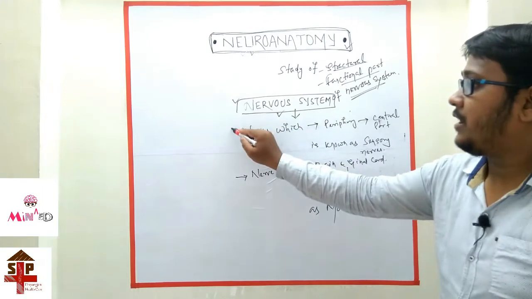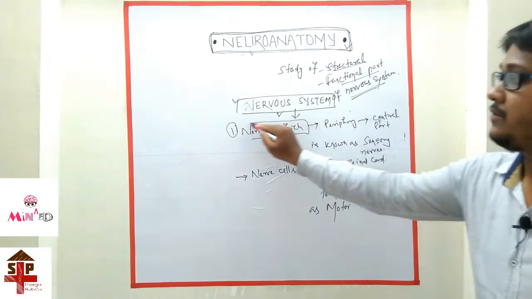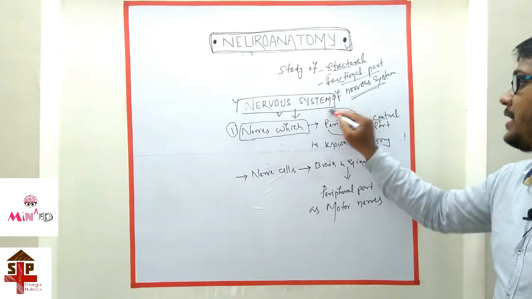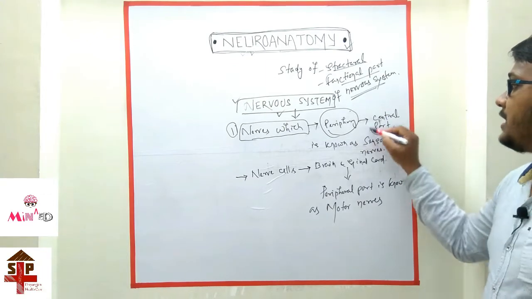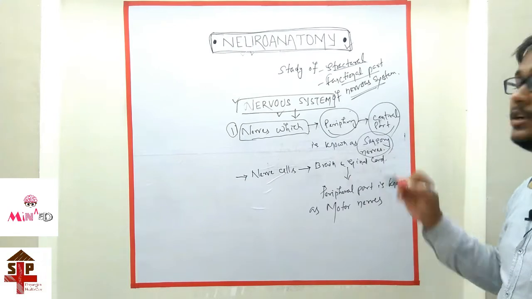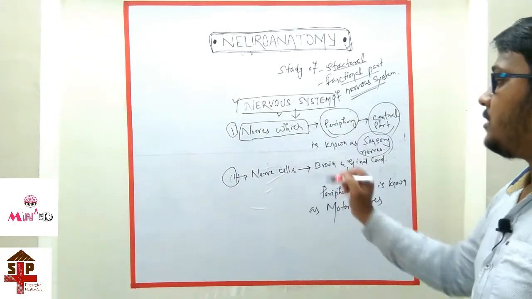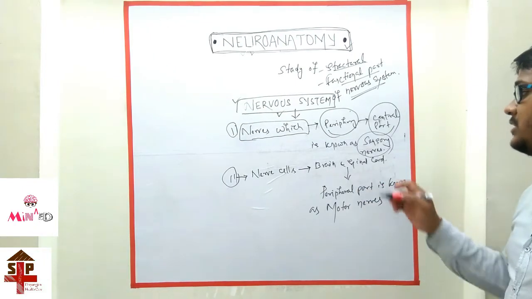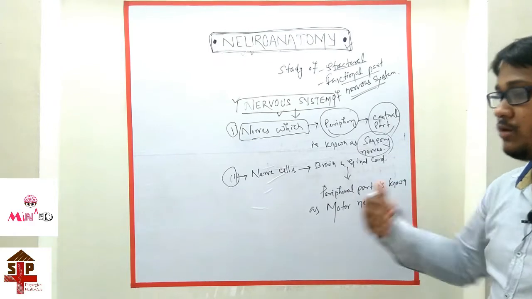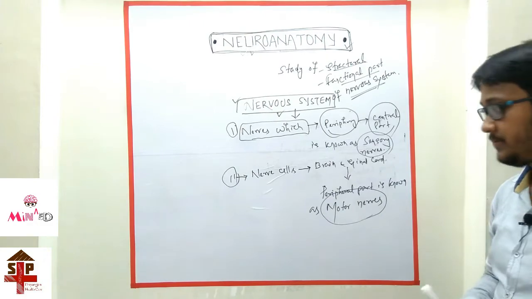So first, the bundle of nerves which sends information from the peripheral part of our body to the central part, that is our brain and spinal cord, is known as sensory nerves. And second, those bundles of nerve cells which send information from the brain and spinal cord to our peripheral part are called the motor nerves.